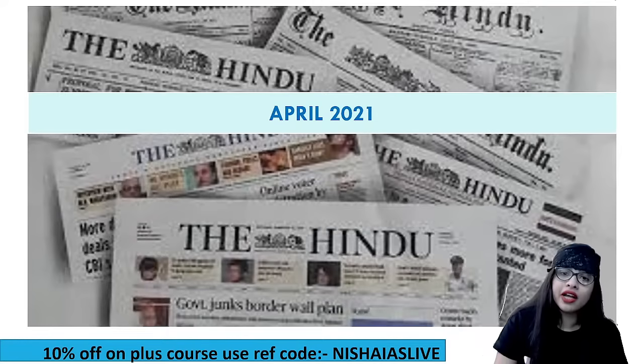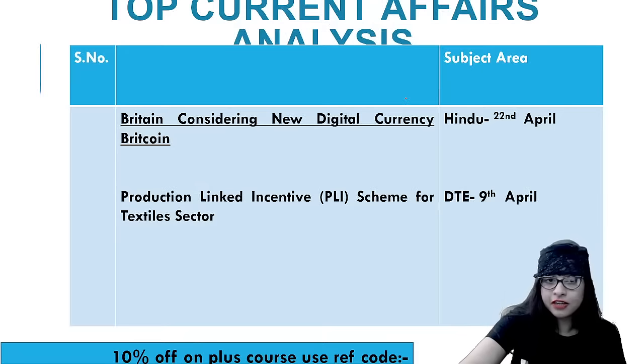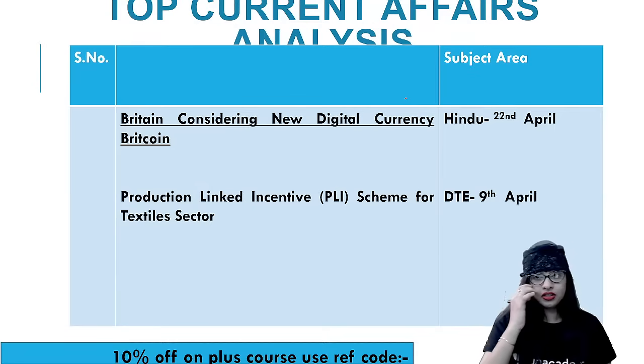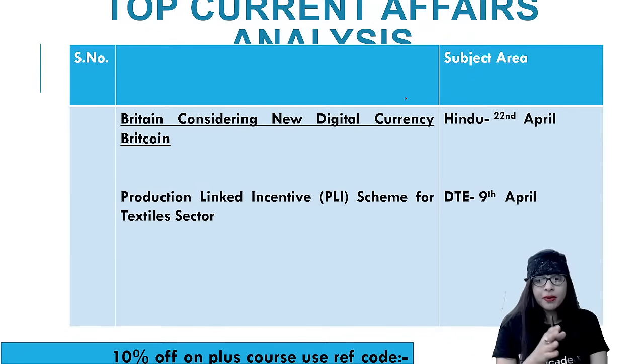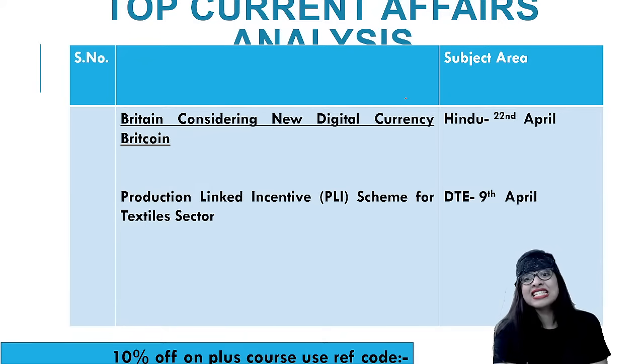So here we go. April 2021 current affairs. The economy current affairs. Again, this is quite interesting because we have another topic coming up of the same nature: PLI for textile sector. It is taken from Down to Earth. So just like telecom, the textile sector is also very important. So I've taken a topic from there.